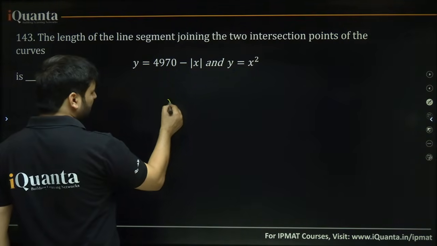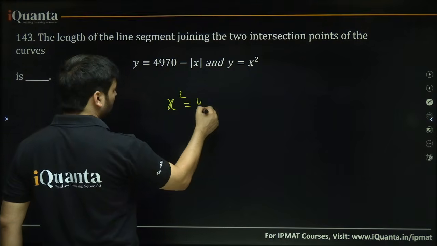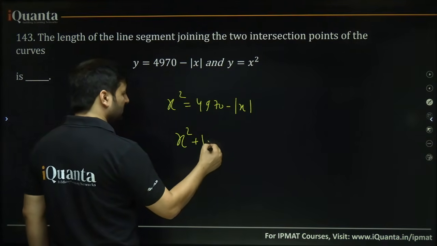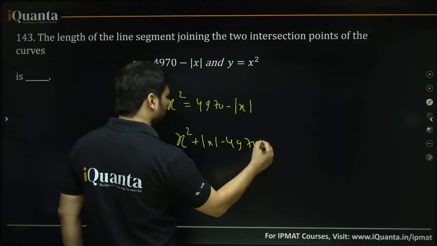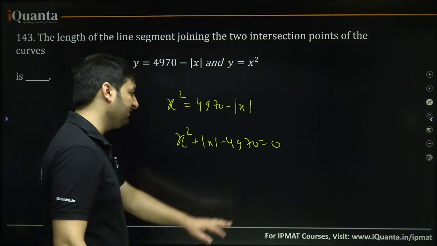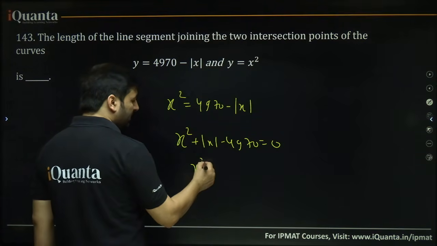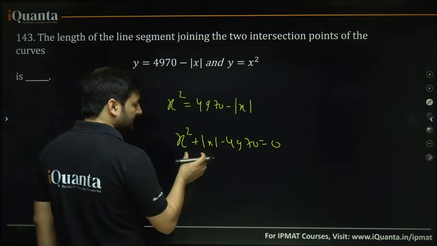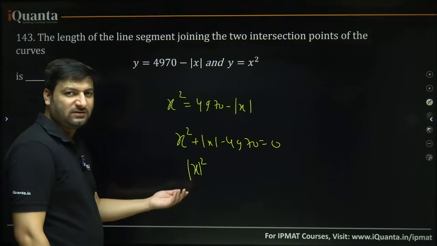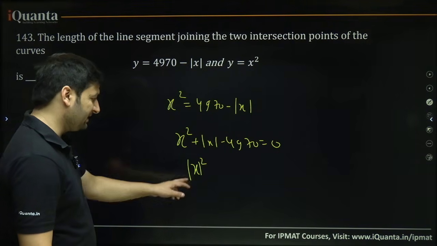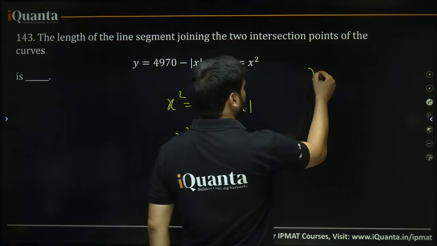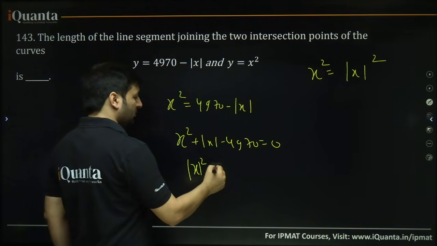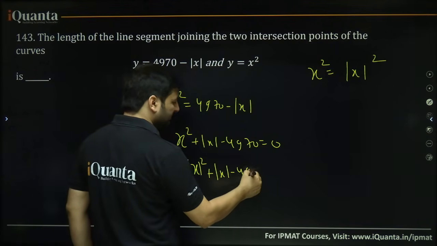Put y equal to x square, and this will be equal to 4970 minus mod x. So this becomes x square plus mod x minus 4970 equal to 0. This can be broken as 71 into 70. Can I write this as mod x square in the first place? x square and mod x square are basically the same. If you write x square, that can also be taken equal to mod x square. Nothing changes. Then plus mod x minus 4970.